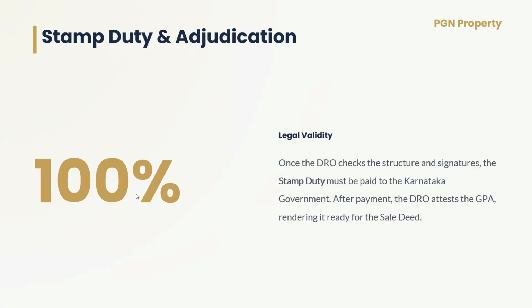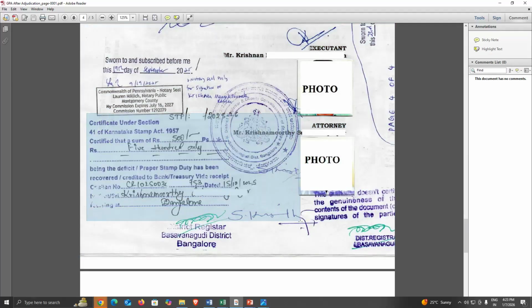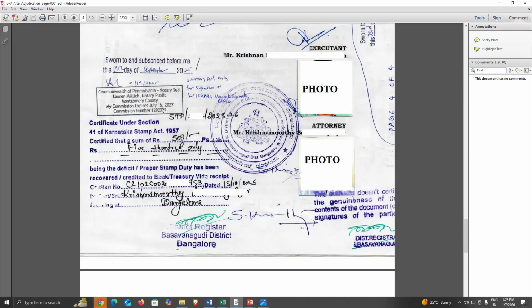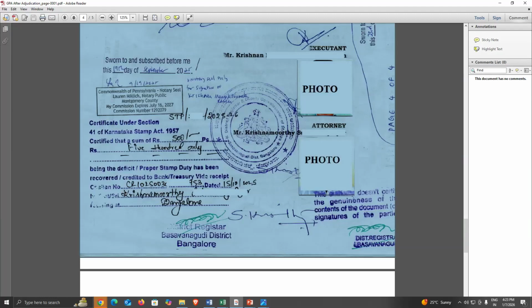Once after generating the challan, our power of attorney was adjudicated. This is the adjudication on the power of attorney. This is the adjudication number. This is the amount we have paid, the stamp duty, 500. This is our challan number. This is the applicant name.